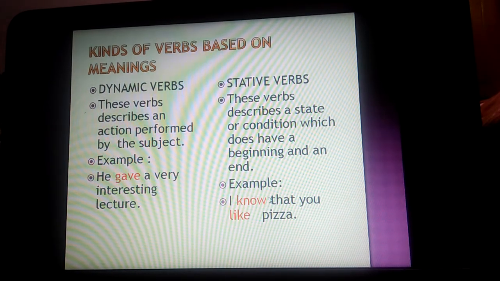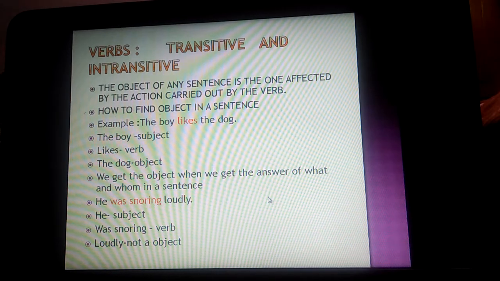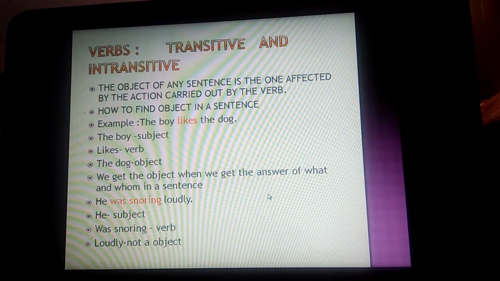Next, another type of verbs: transitive or intransitive verbs.